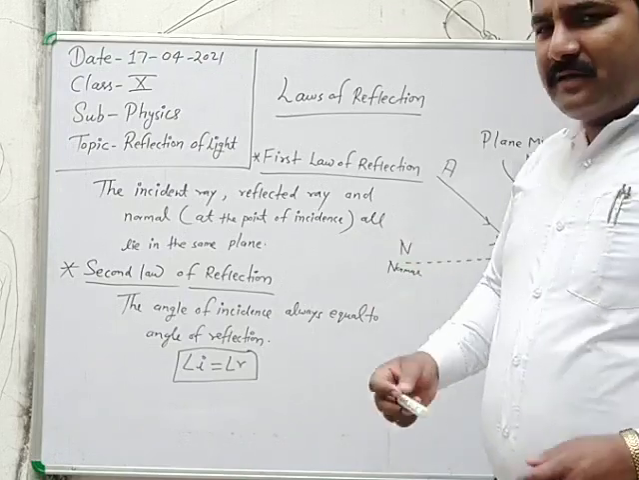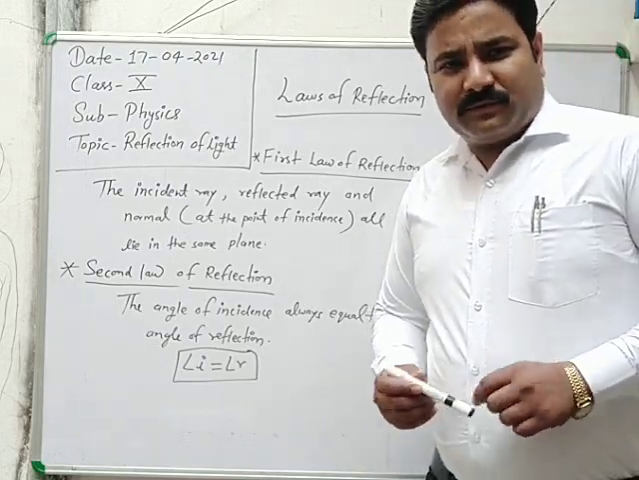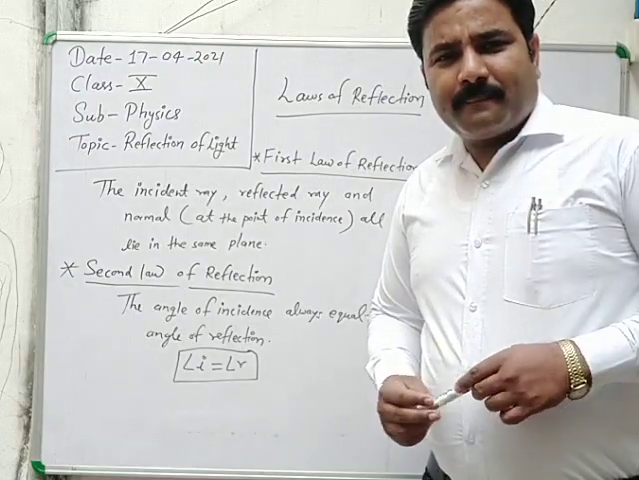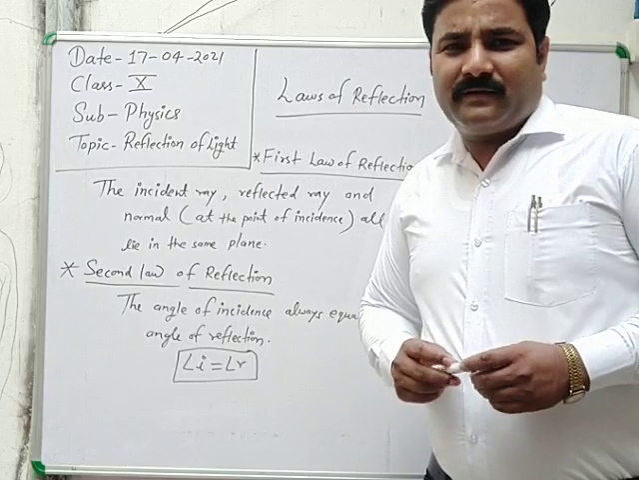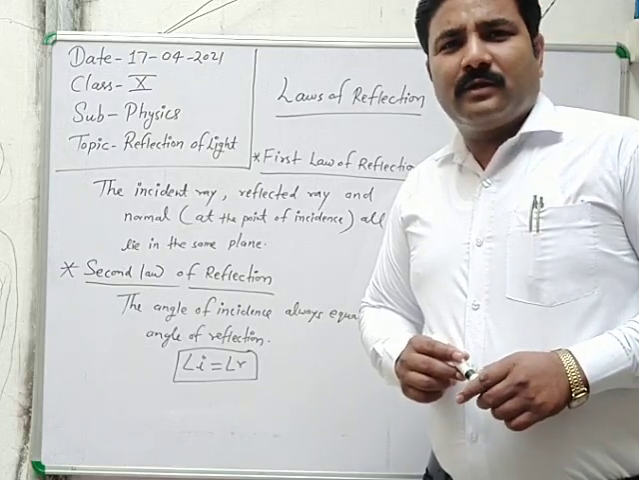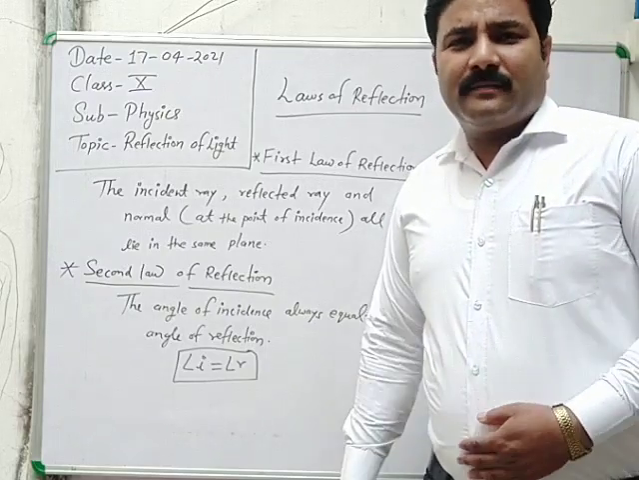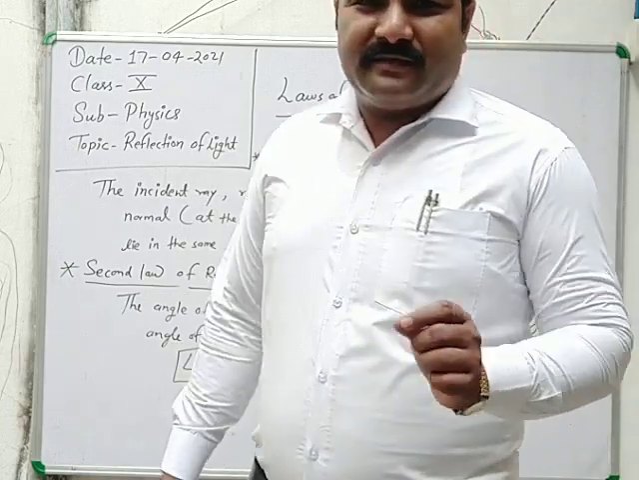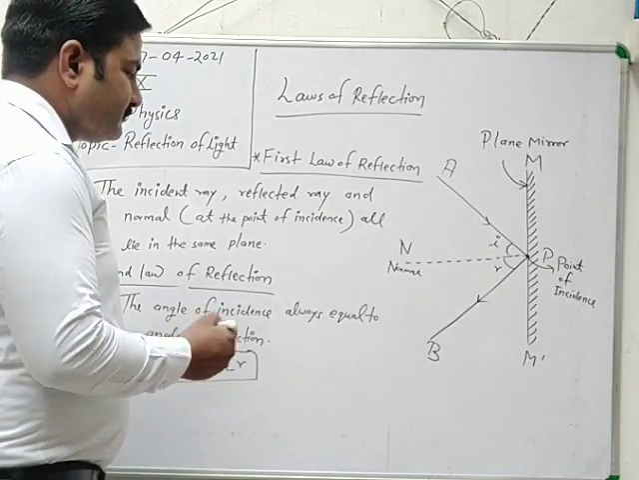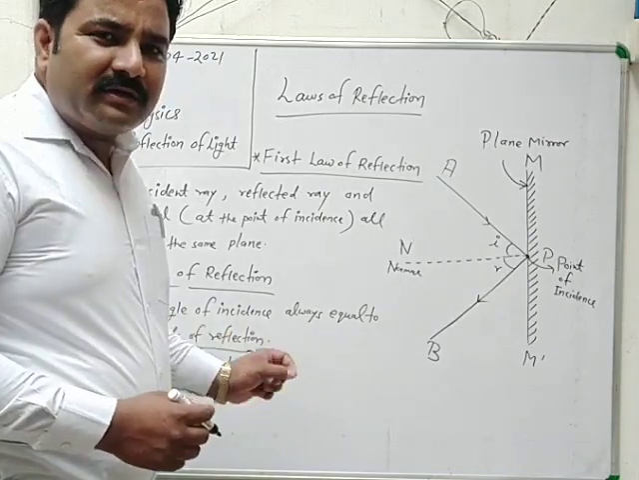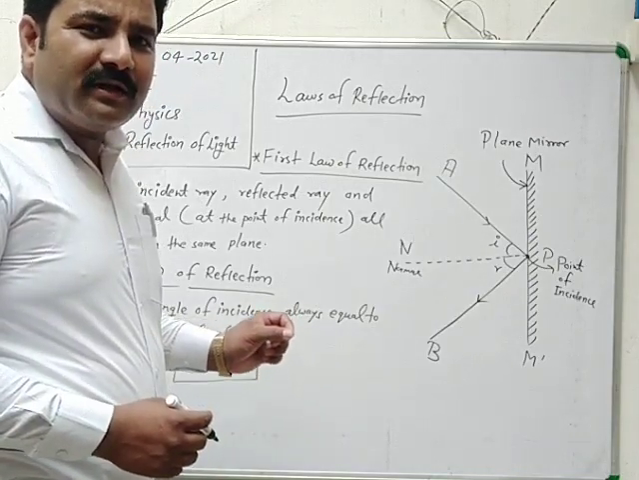Just after this law of reflection, the two things given in your book are regular and irregular reflection. Just listen, a very simple concept about regular and irregular reflection. And here I am going to draw the diagram about regular and irregular reflection.